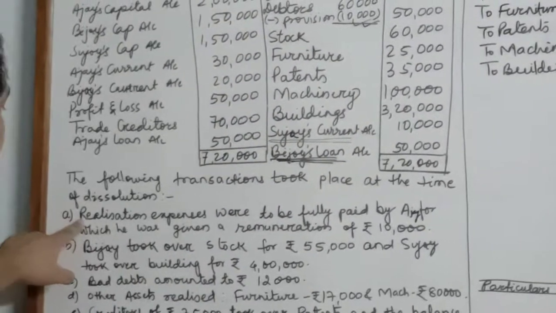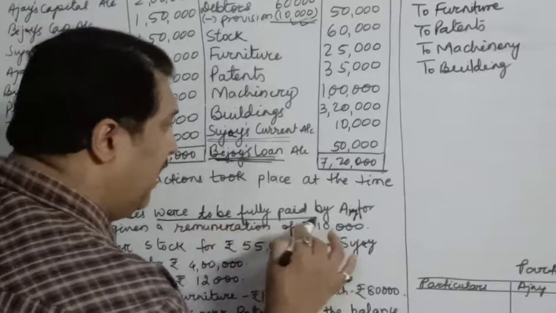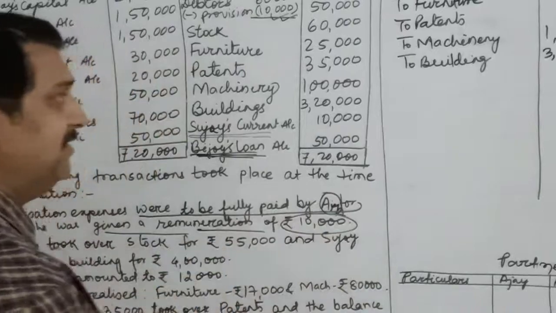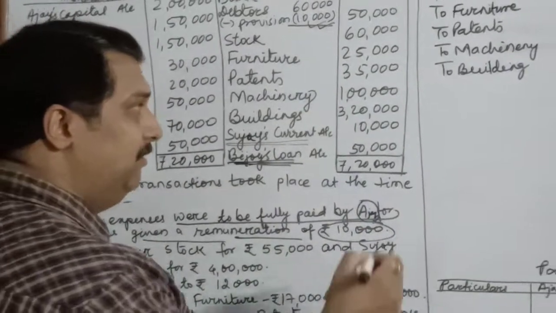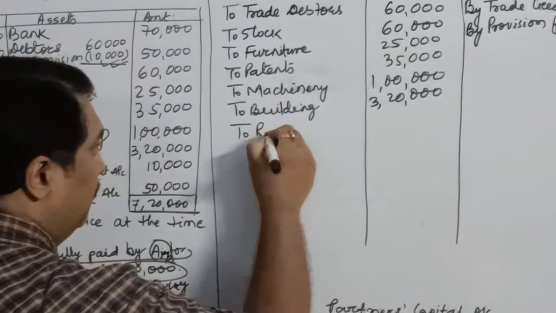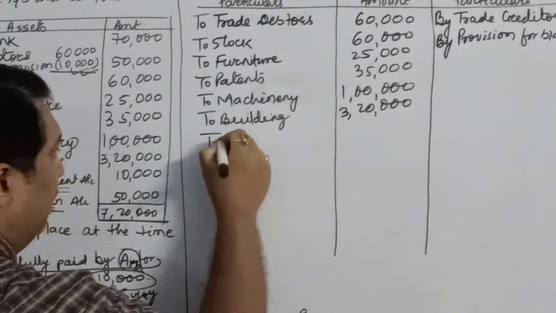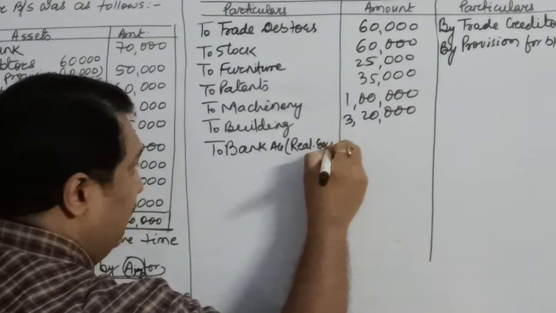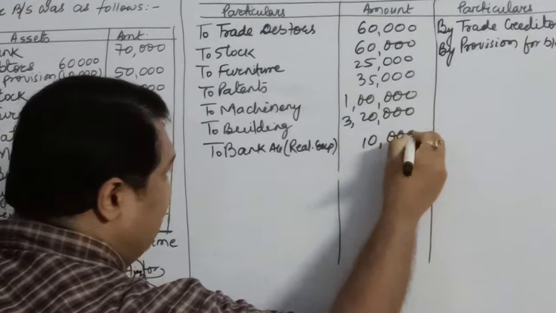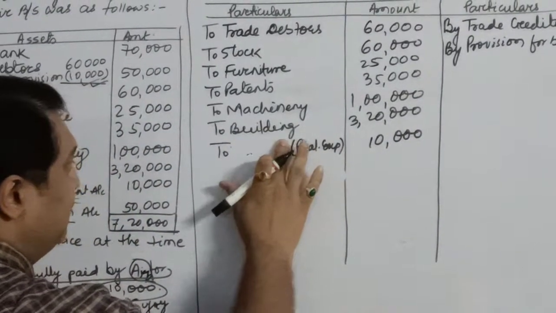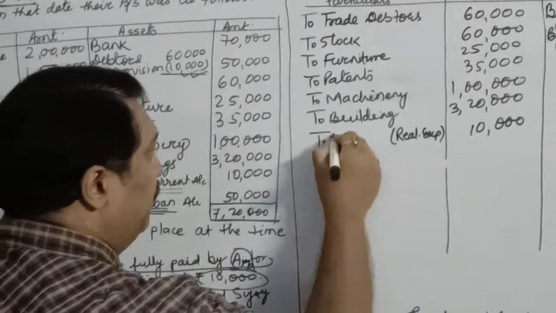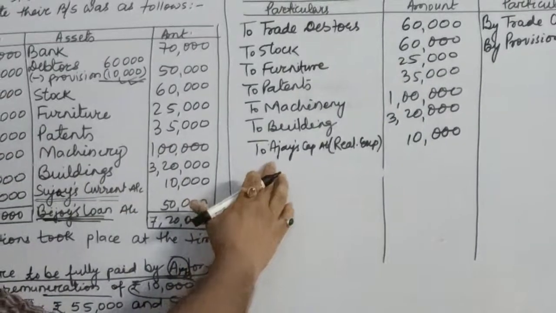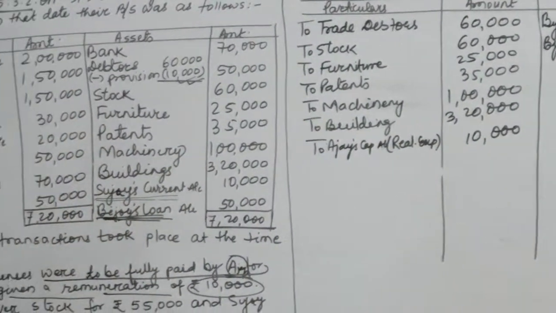The first one is realization expenses were to be borne by Ajay, and for this he was given a remuneration of rupees 10,000. So how much has the firm paid? It's an expense, so we will write over here to bank account. In the bracket you can mention it as realization expense. The firm has paid, sorry, it should not be bank since it is paid to Ajay. So here we must write Ajay's capital account. The firm has paid to Ajay realization expense of rupees 10,000.